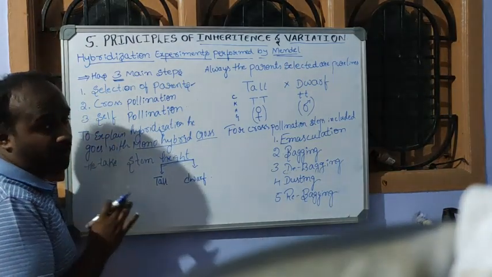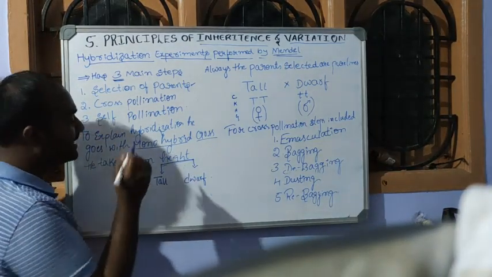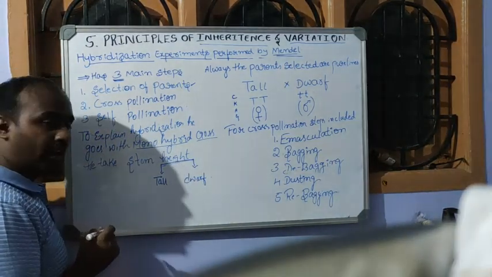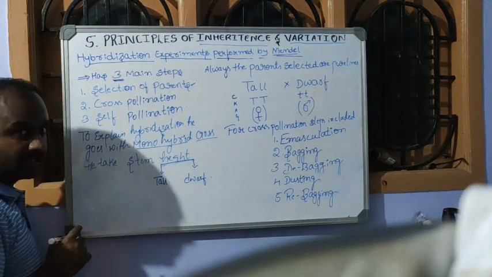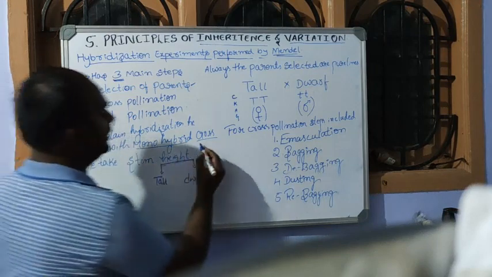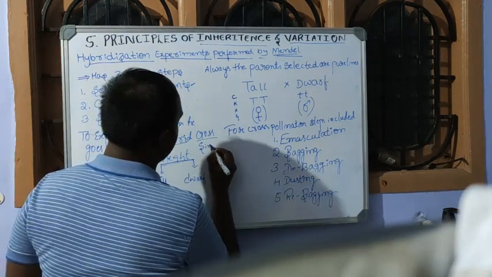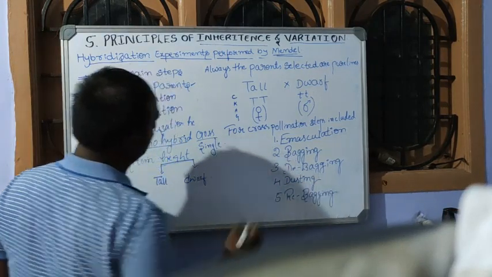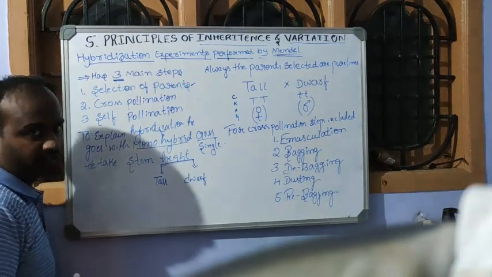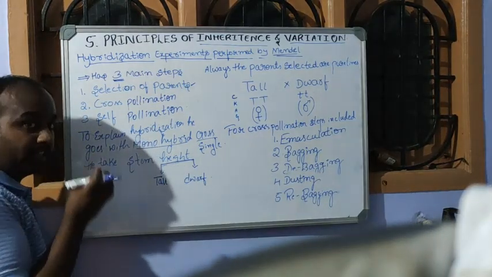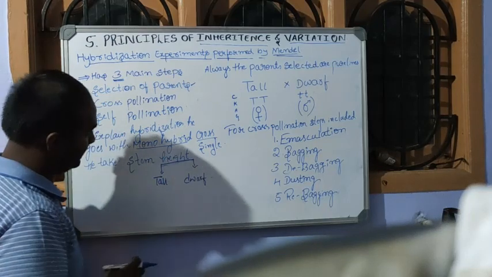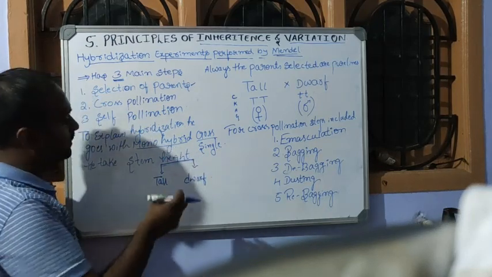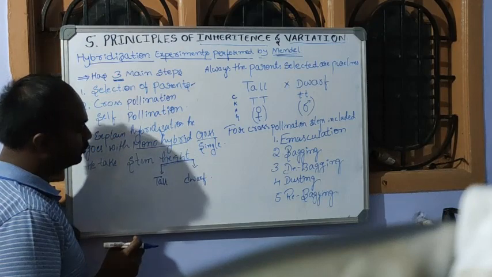Then what is a monohybrid cross? Mono means single. A monohybrid cross means a cross made between two parents that differ in a single contrasting character. That cross we call a monohybrid cross.